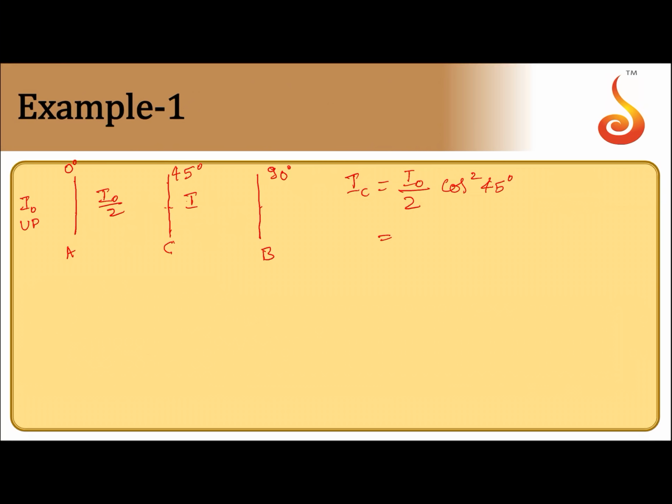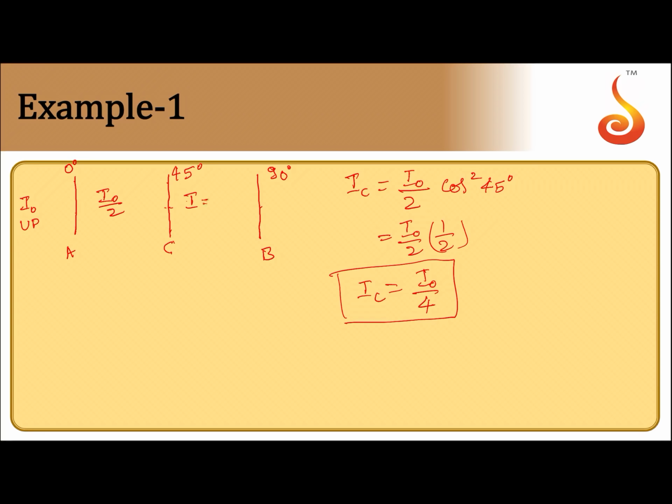From Malus law, it is cos square theta. So it will be I naught by 2, cos 45 is 1 by root 2, square is 1 by 2. So that will be I naught by 4. This is the intensity of light coming out of C.